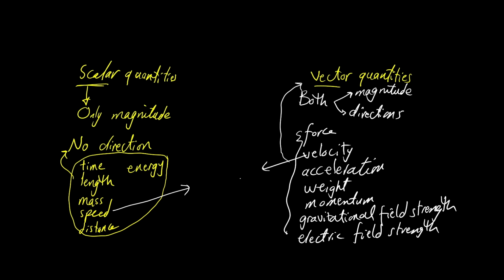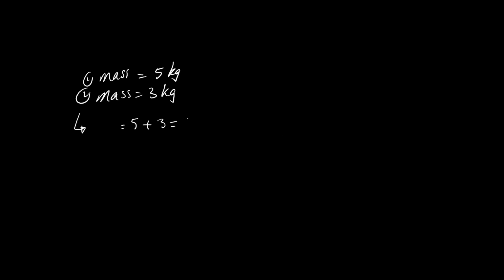Look at this. If I have two masses, a mass equals 5 kilograms, and another mass equals 3 kilograms. What is the total mass here? The total mass equals 5 plus 3 equals 8 kilograms. Very simple. For the scalars, if we want to get the resultant, the total, we just add them. But what about vectors? How to add vectors?